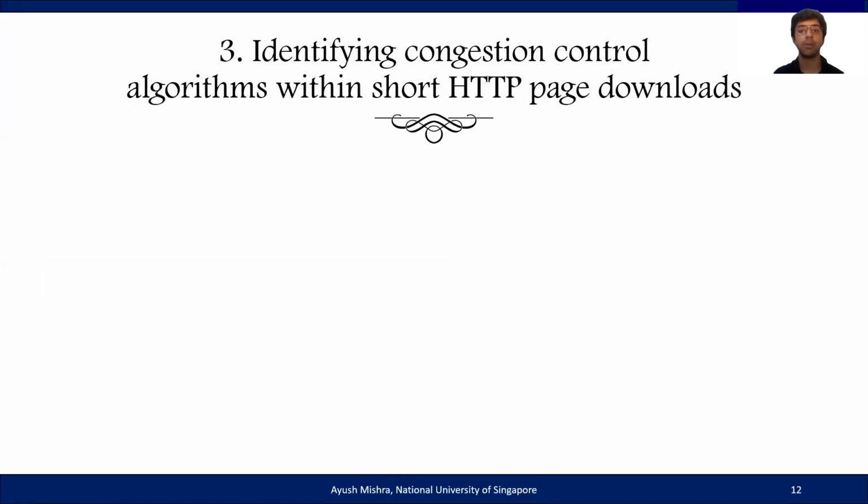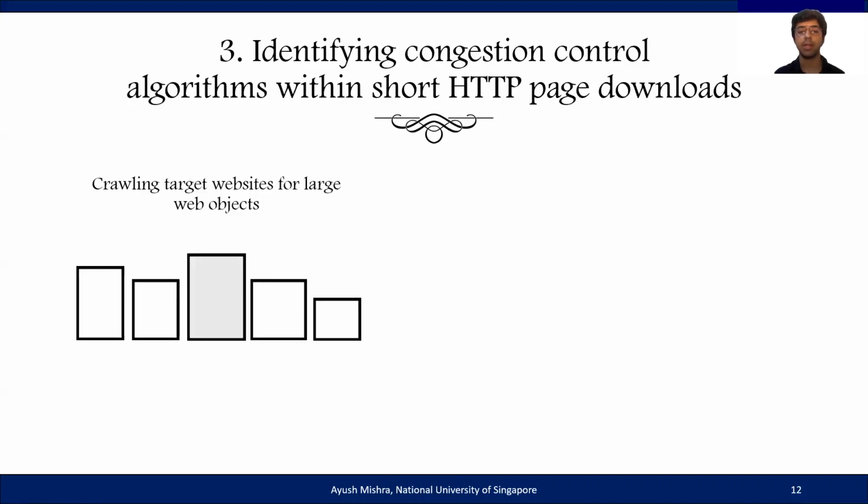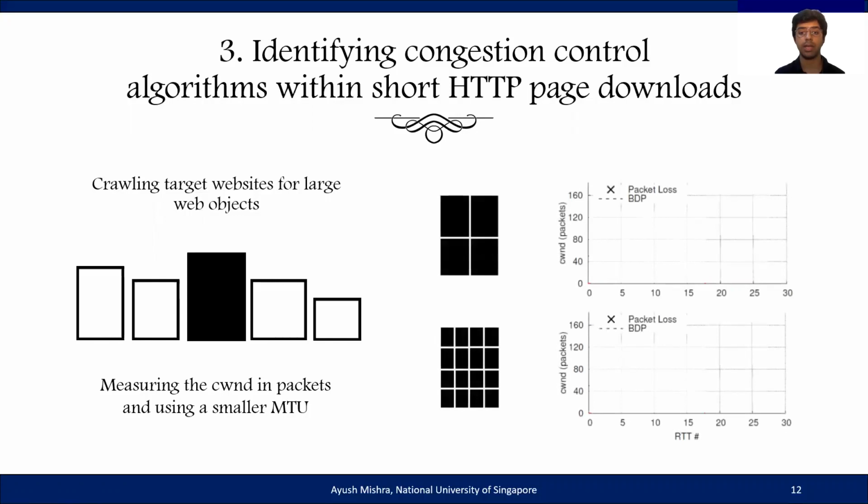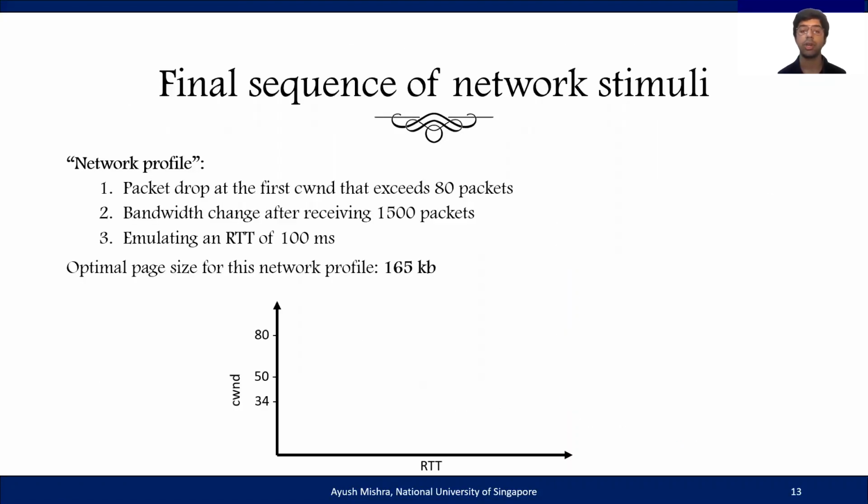Lastly, Gordon must also be able to identify congestion control algorithms within short HTTP page downloads. It does this by trying to maximize the number of packets it receives by crawling the target websites for the largest web objects it can find. It then uses the smallest MTU size allowed on the current connection path to make the connection and therefore plot out longer CWND traces. During the measurement, Gordon also emulates a sequence of network stimuli, which it uses to elicit different responses from different congestion control algorithms.